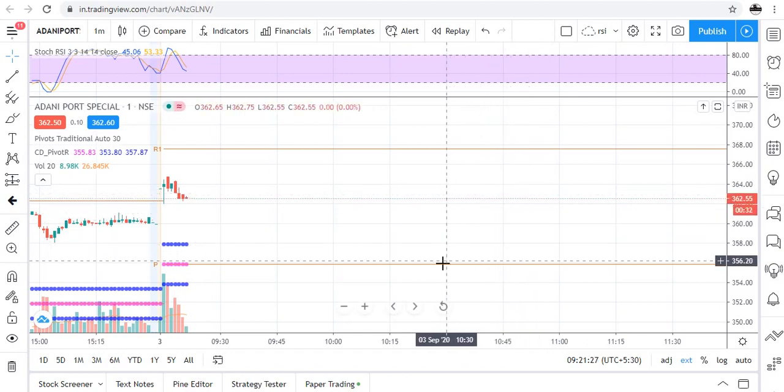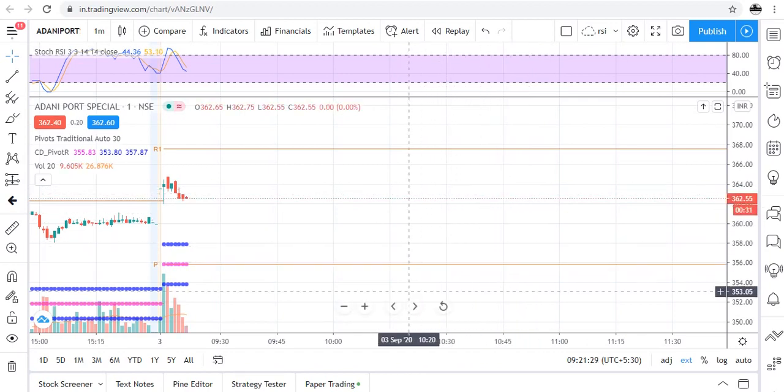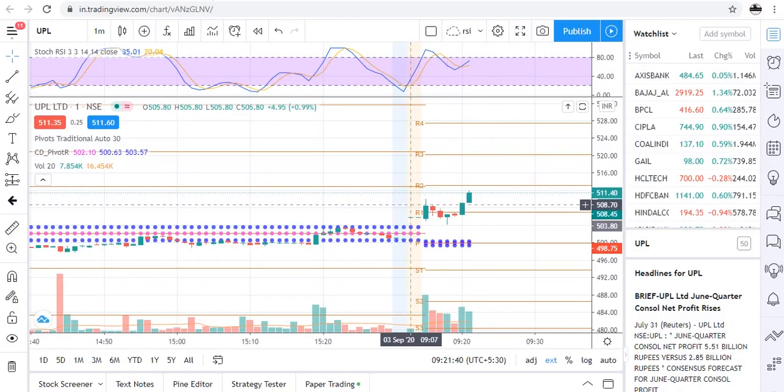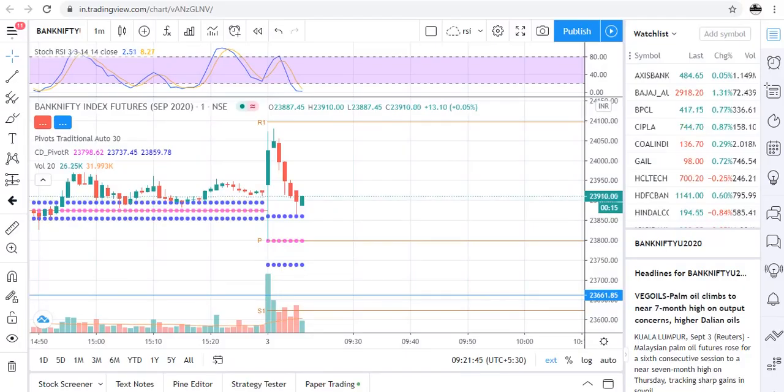So traders, the stocks in our today's watch list are Adani Ports, Intraday, here is Grasim and UPL, and also I will be watching BANKNIFTY futures chart. So traders, when I'll get any opportunity to trade in any of these stocks, I'll update you.